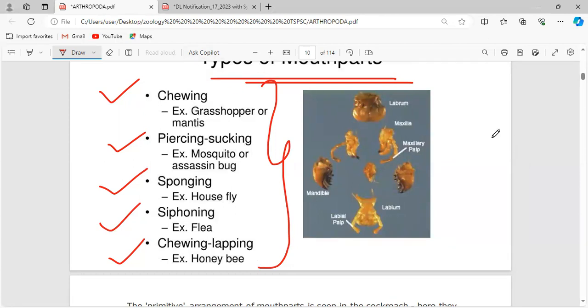This slide is sufficient for you to answer those questions if they are asked from mouth parts. There are different types. The first is the chewing type of mouth parts, and the perfect example is the grasshopper or the mantis. The second type is piercing and sucking type. Just imagine the mosquito, how it feeds on blood from humans. Mosquito or assassin bug.